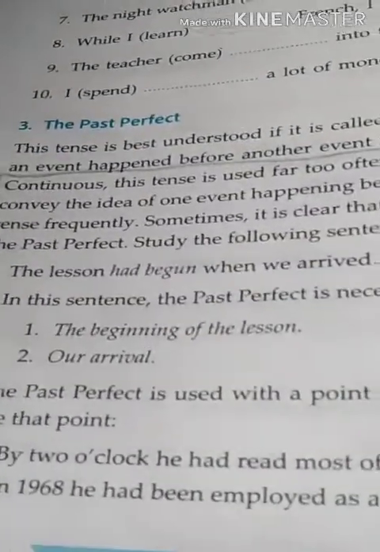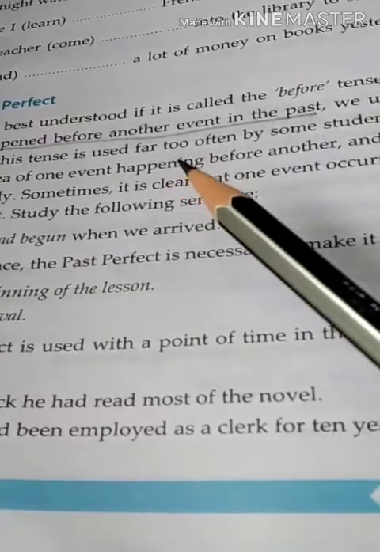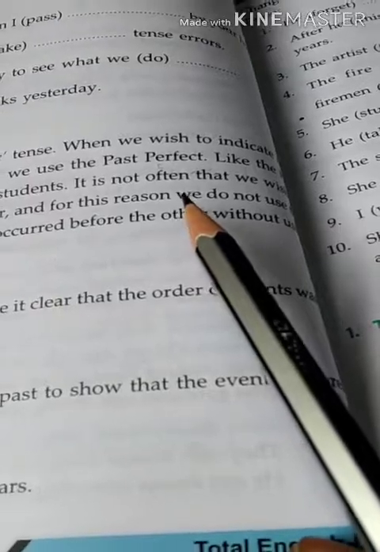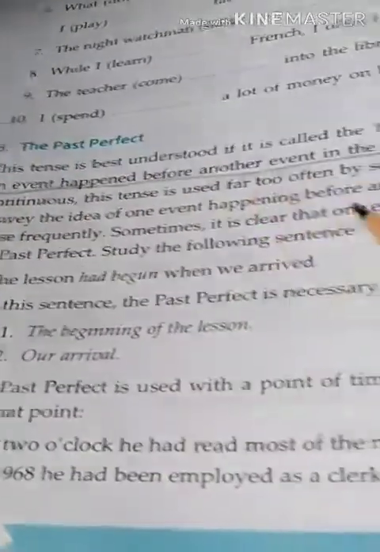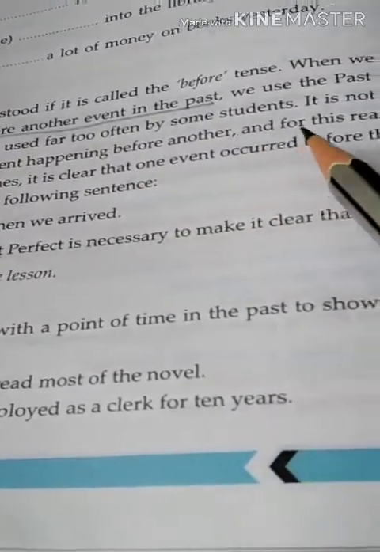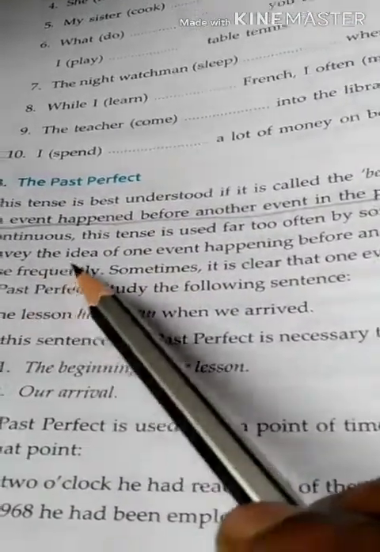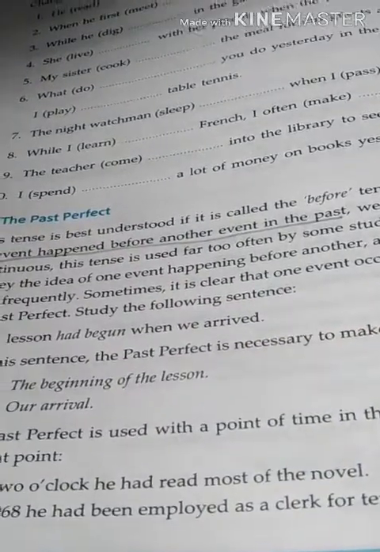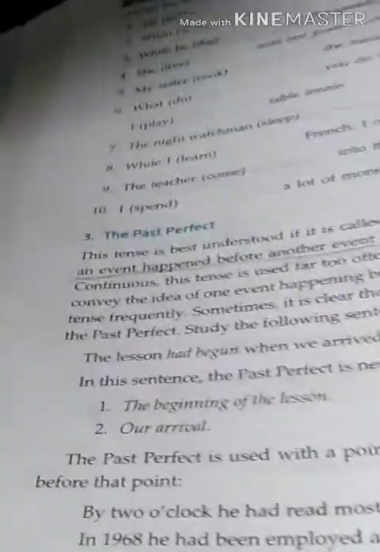Like the past continuous tense, this tense is used far too often by some students. It is not often that we need it, only when we want to convey the idea of one event happening before another, and for this reason we do not use this tense frequently. Sometimes it is clear that one event occurred before the other without the use of the past perfect. So you can see here, see the sentence.